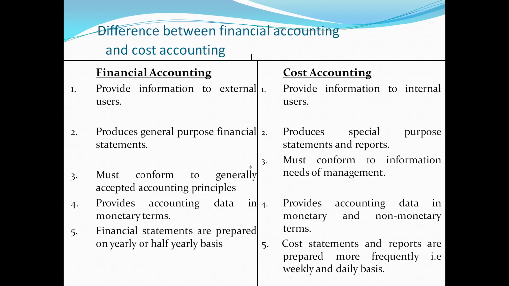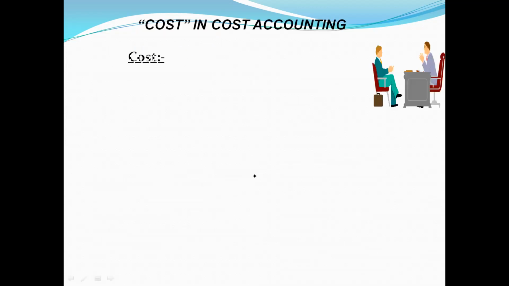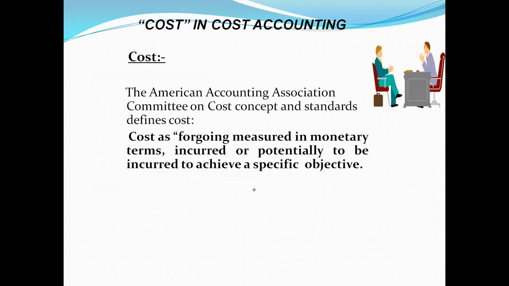And financial accounting provides only monetary information, cost accounting provides both monetary and non-monetary information. Financial accounting might be prepared normally on a yearly basis or half-yearly basis, but cost accounting information is prepared on a daily basis, hourly basis, weekly basis like this. So these are the differences between cost accounting and financial accounting.